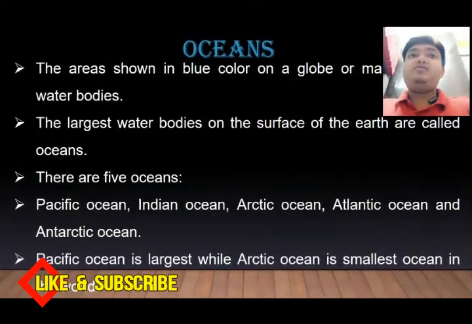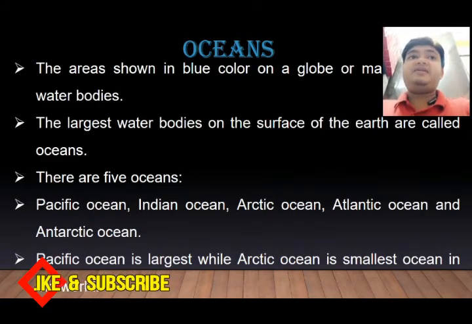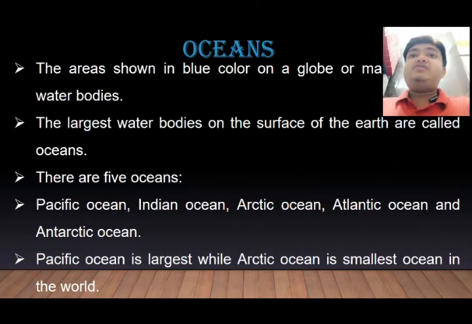Now let us talk about the oceans. The area shown in blue color on a globe or a map represents water bodies. The largest water bodies on the surface of the earth are called oceans. There are 5 oceans. Let's have a look at which they are. First one, Pacific Ocean, Indian Ocean, Arctic Ocean, Atlantic Ocean and Antarctic Ocean. The Pacific Ocean is the largest ocean, whereas the Arctic Ocean is the smallest ocean in the world.